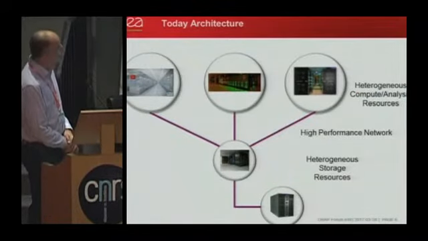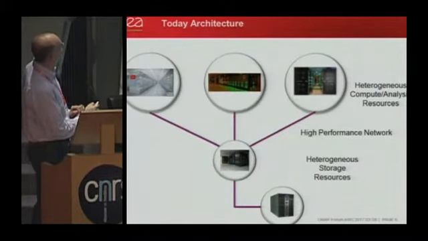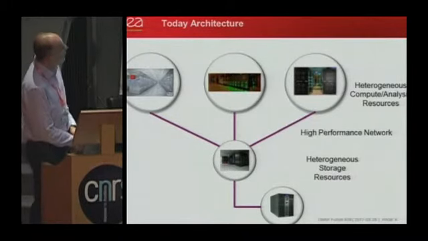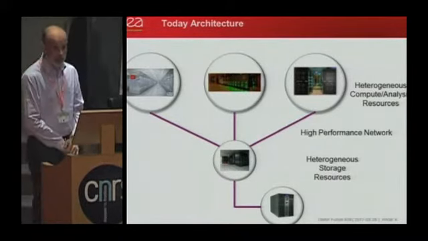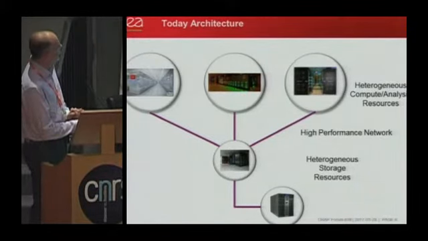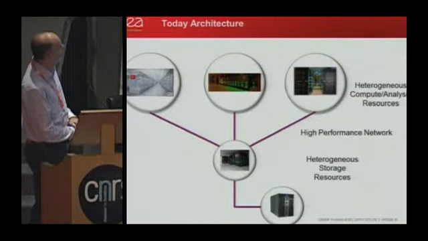So the architecture today, here is a summary. You have the heterogeneous compute and analysis resources and a high performance network, which now is an InfiniBand network we are using for that. It is connected to the storage, to the big file system clusters, and also connected to tapes.